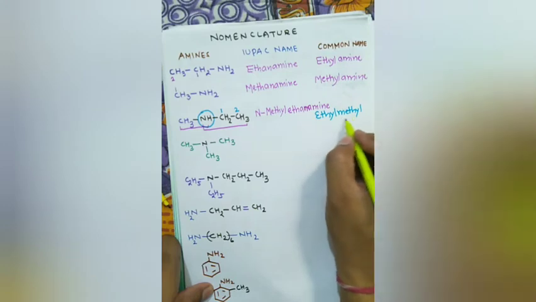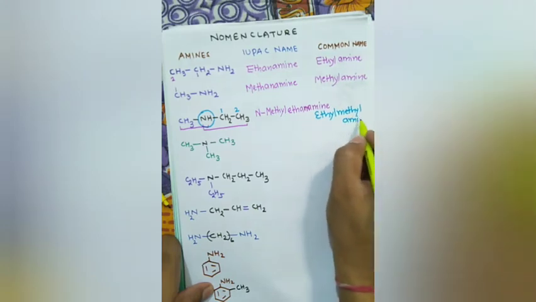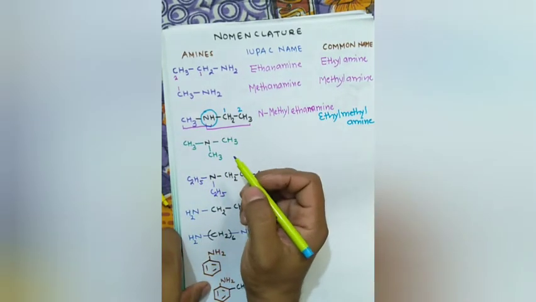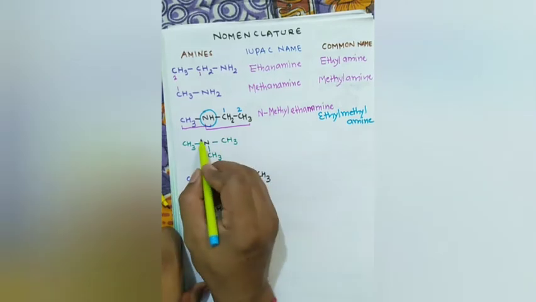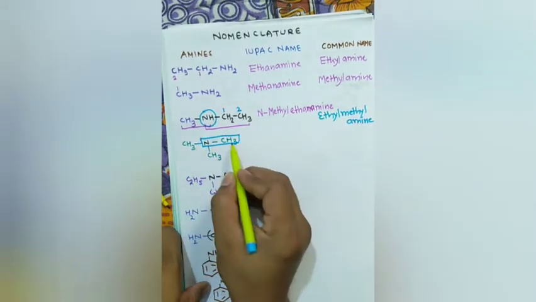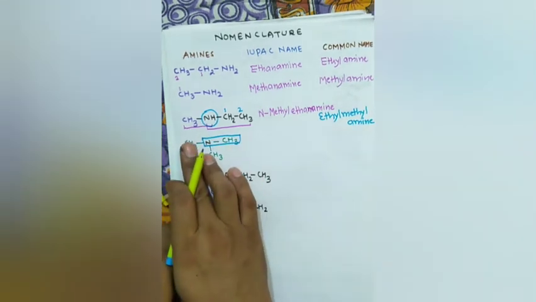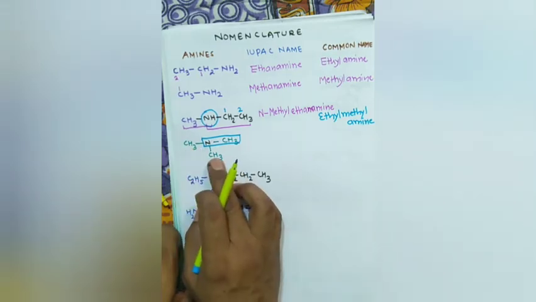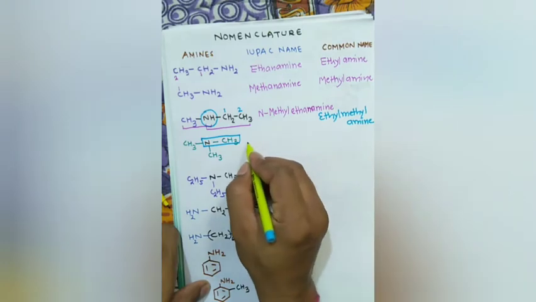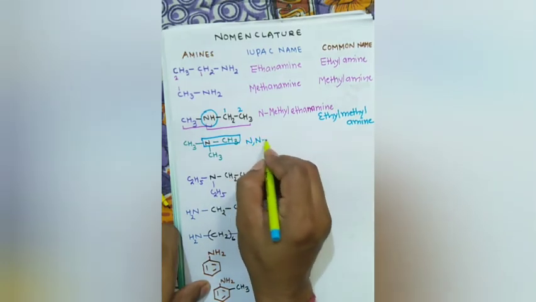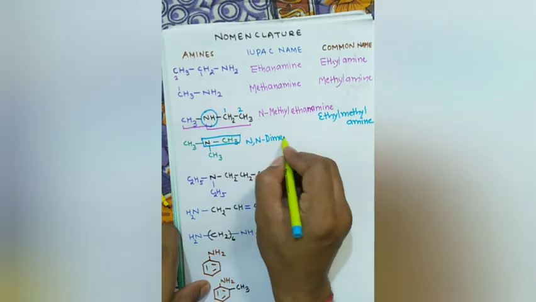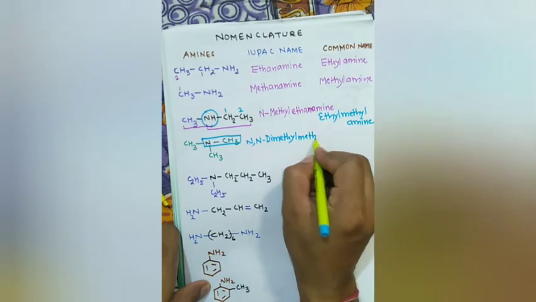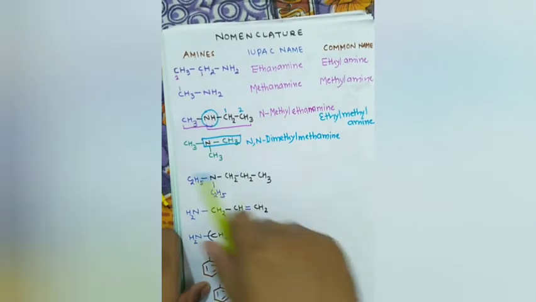This is similar to that of ethers. Now, what is the IUPAC name of this compound? The longest carbon chain is of one carbon atom. So let me take like this. If both these groups are not there, then it is methanamine. Okay, but there are two methyl groups, dimethyl. Where at N,N position we will write N,N-dimethylmethanamine. This is the IUPAC name.